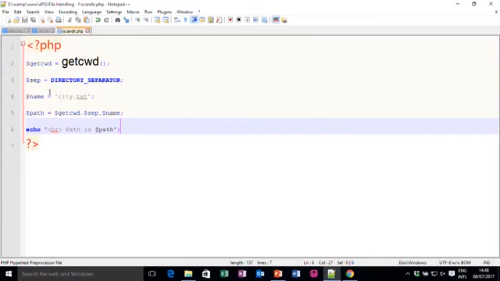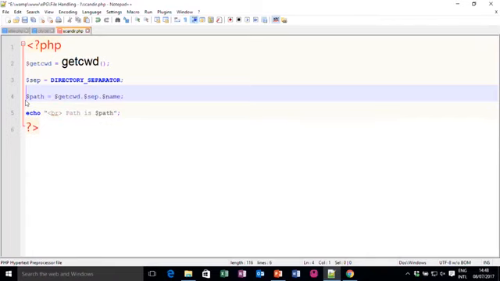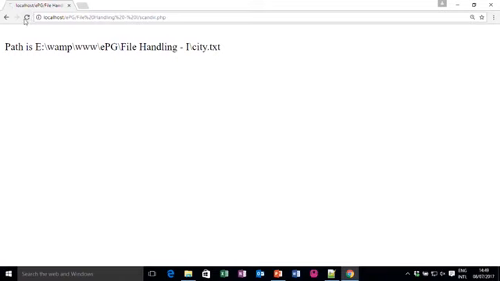Now, I have to go for the directory. Right now I do not require this name or anything here. I just remove it because I want to check the whole directory. So, I save this file and execute it. So, this is my whole directory.